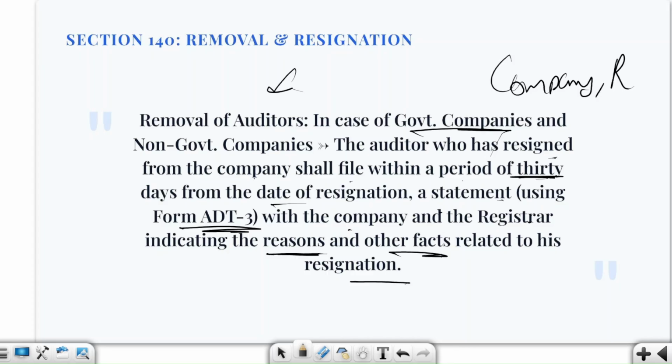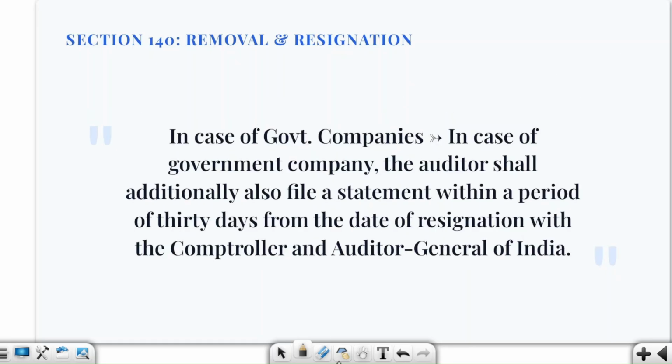So for a normal company, it is company plus ROC, but for a government company, it is company plus ROC plus CAG, and the time period for both is 30 days, which we are providing to our dear auditor who has resigned.